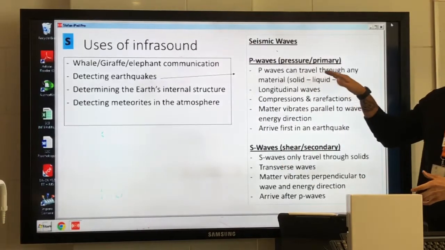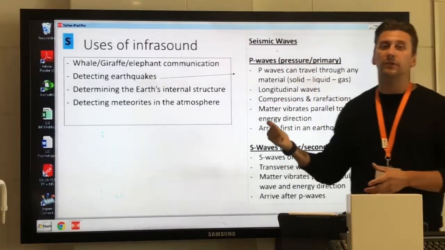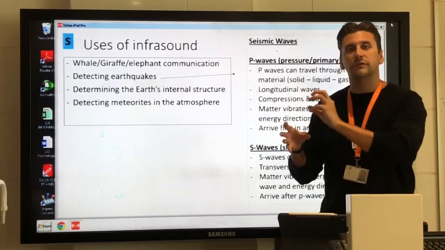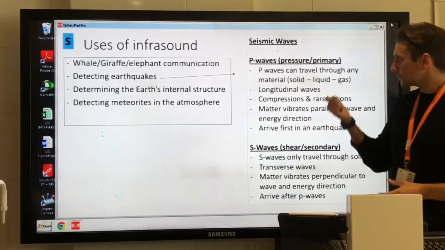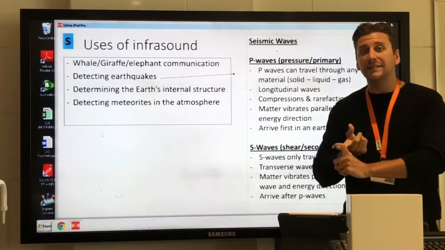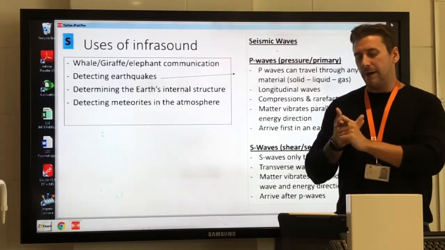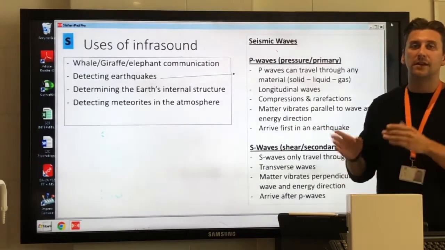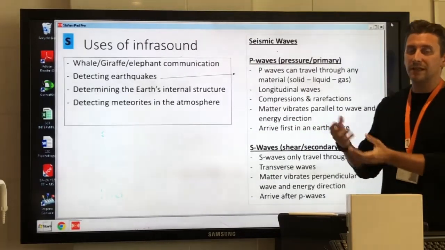And one of the most important things for this chapter that we need to know is that P waves can travel through any material. And the reason that's so important is because it helps us determine the different structures of the earth on the inside, knowing these facts about those types of waves. So P waves are longitudinal, they can travel through any material, solid, liquid or gas, not a vacuum because it's longitudinal and it requires particles to travel. And obviously we know that longitudinal waves, the vibrations of the particles in the matter are parallel to the direction of the wave travel and the direction of the energy.